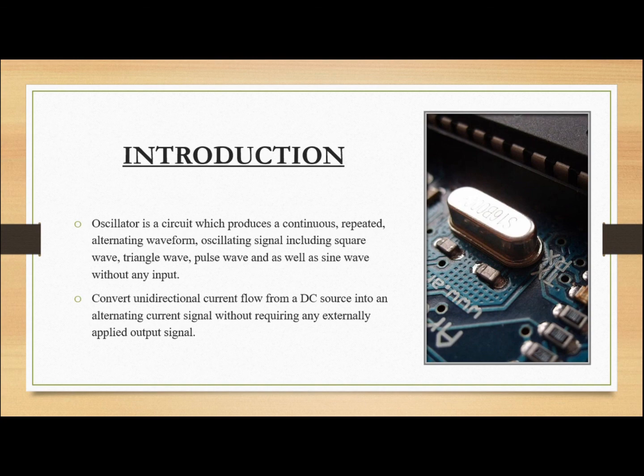Introduction. An oscillator is a circuit which produces a continuous, repeated, alternating waveform, an oscillating signal, including square wave, triangle wave, pulse wave, as well as sine wave, without any input. It also converts unidirectional current flow from a DC source into an alternating current signal without requiring any externally applied input to produce the output signal.